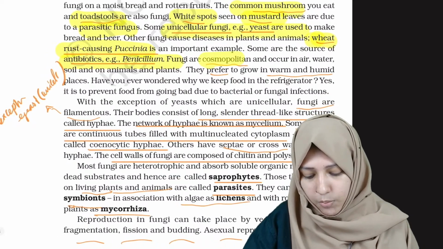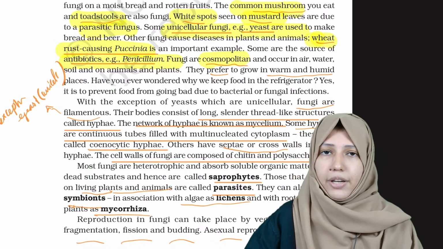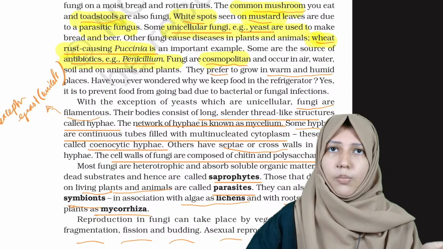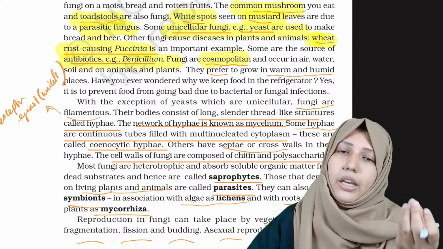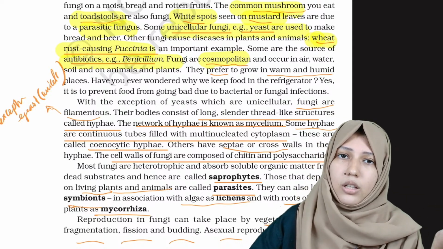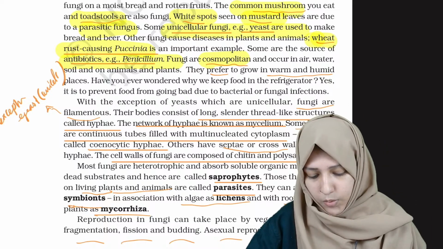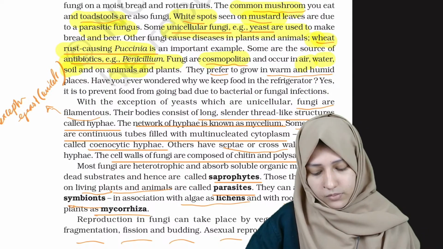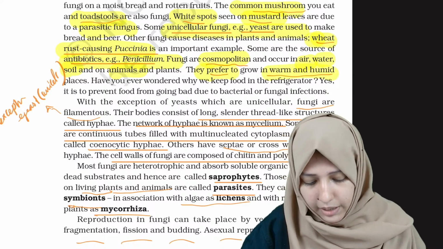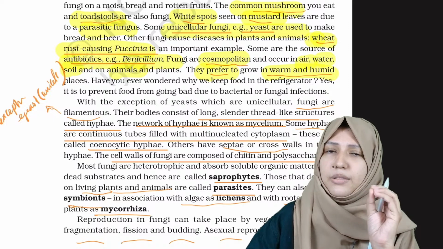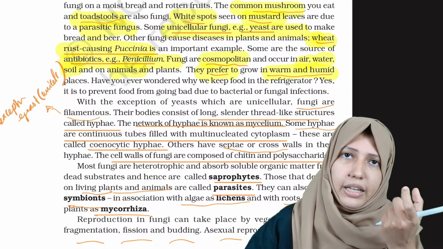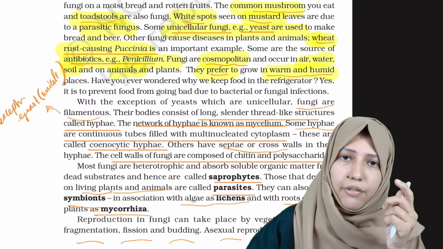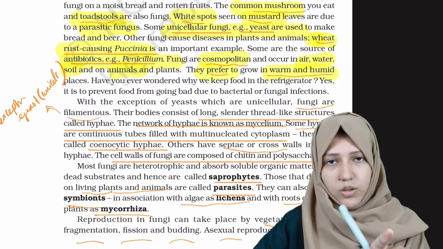Then fungi are cosmopolitan. Cosmopolitan means seen everywhere in normal places, in decaying matter, in dung, everywhere. It's in air, water, soil, animals and plants. They prefer to grow in warm and humid conditions. That is why food will be spoiled if it is kept in warm and humid conditions, because of the fungi.